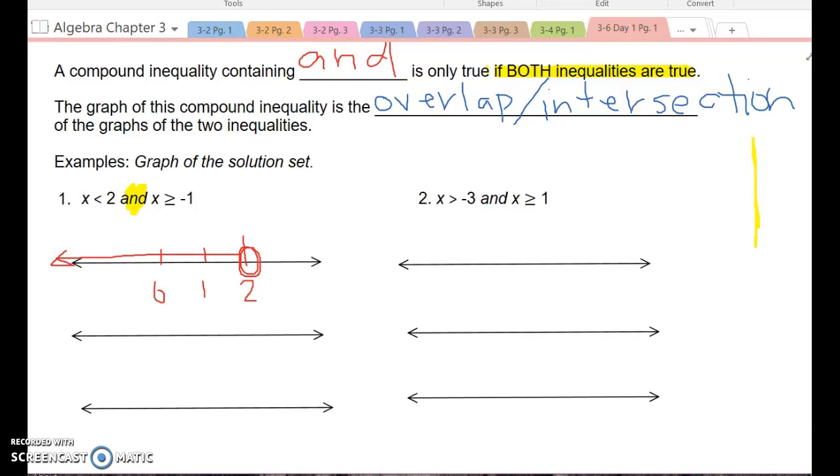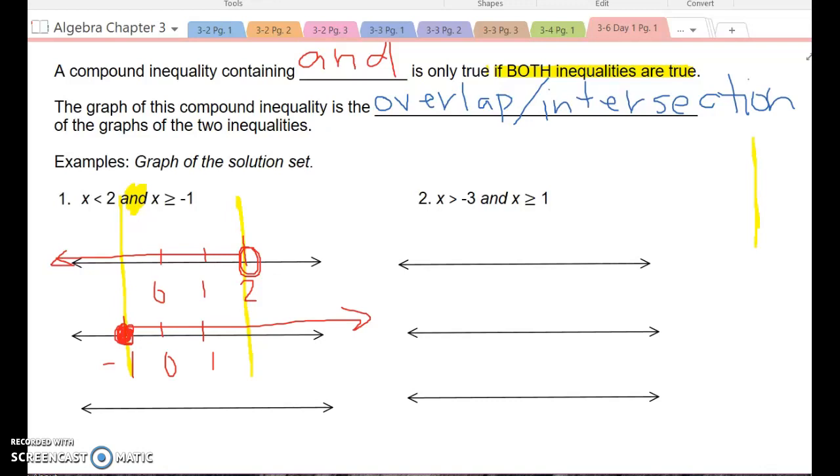I see the word and, it says and when x is greater than or equal to -1. So I'm going to come down here, and -1 is down here, but because it's greater than or equal to, I've got to fill that in, and it says greater than, so it would go this way. Now remember, it's where they overlap or intersect. So where do those two things cross? Well, if I take my handy dandy highlighter, right here is the part they share.